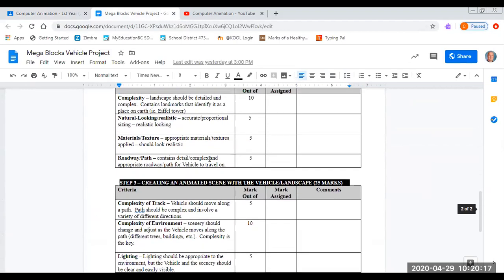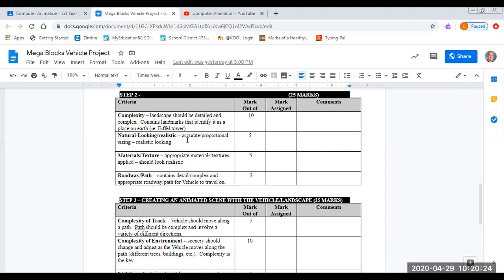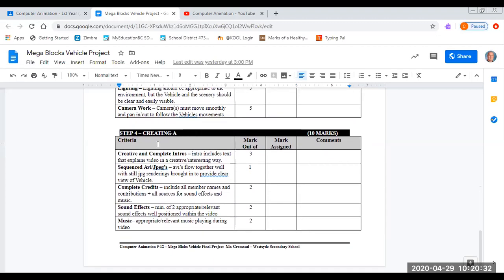Then you can see step 2 would be building a landscape or a scene in which the vehicle can travel around. Step 3 is actually animating that vehicle traveling around the landscape. And step 4 is using video editing software such as Windows Movie Maker to combine the 2 videos that you're going to have to do: the one being the Lego pieces coming together, and the second being the vehicle traveling around the landscape, and adding titles and credits to it along with some sort of music or sound effect to complete the whole thing.